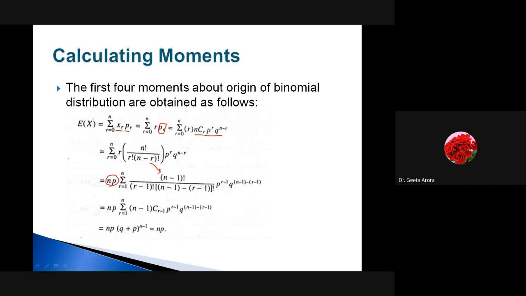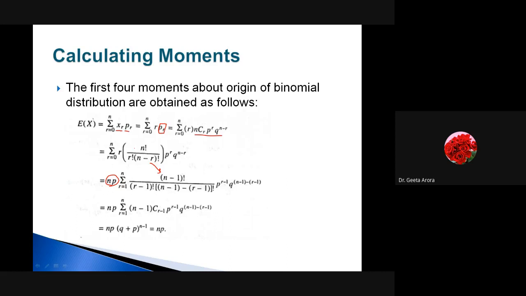So here we want to showcase the same thing, that the first moment of the binomial distribution is actually the mean, which is given by n into p. Correct? So if I simplify the inner part, you can go through it using your pen and paper, because it's not easy to describe and discuss here.